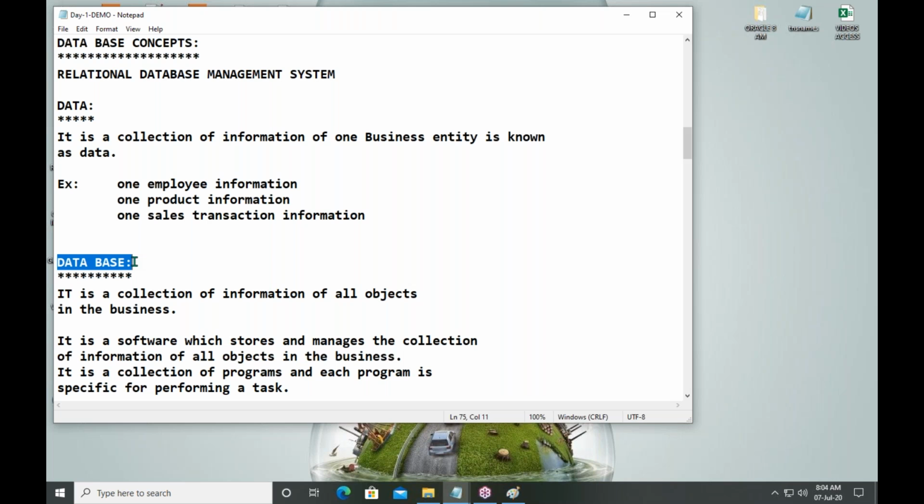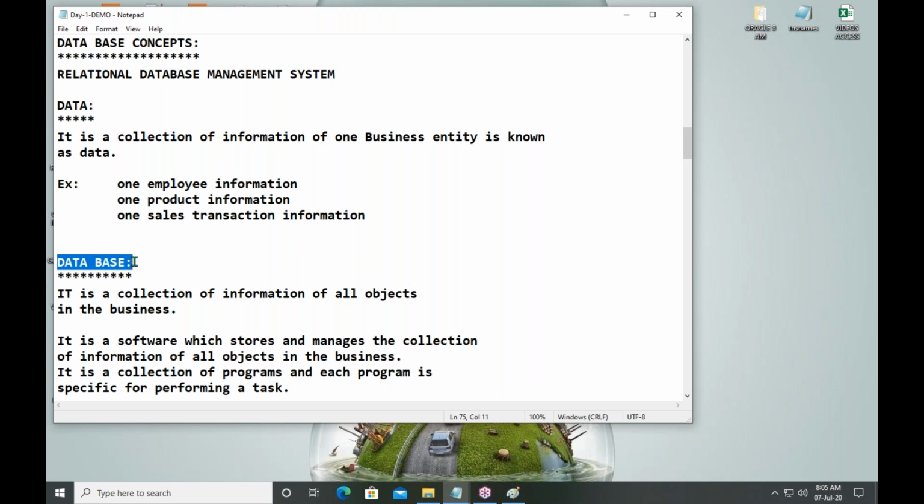After some days, if the company recruits 10 employees, then total employees in your company are 30. So the recruited employees' information should be entered into the database server.